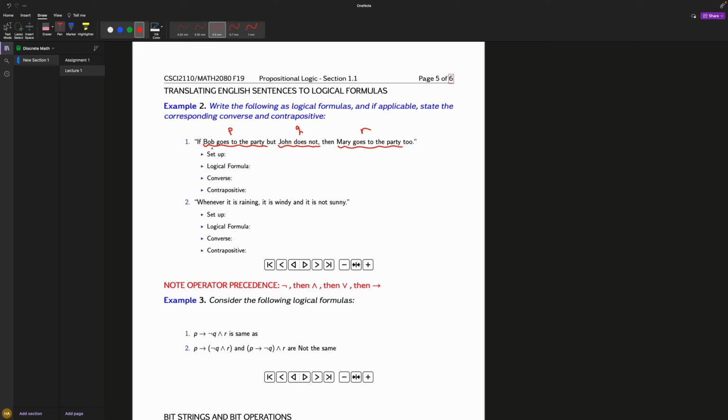If you want to put it into a formula, what we're saying is if P. So remember, when you do a logical formula, this is the if implies, right? Actually, I'll do it like that and then I'll convert it. So what we're saying is if P, he says but, so if Bob goes to the party but John does not, then Mary. So let's say Bob goes to the party, John does not, Mary goes. Bob goes to the party, John does go to the party, then Mary does not go to the party.